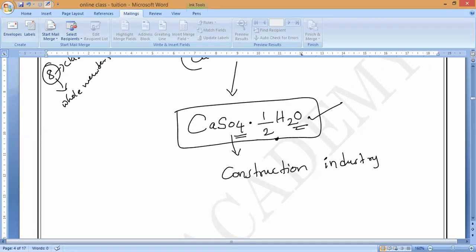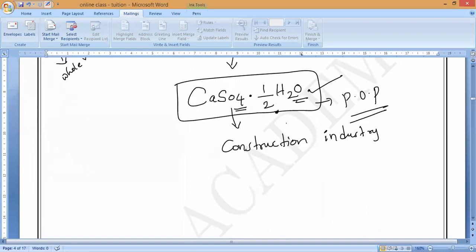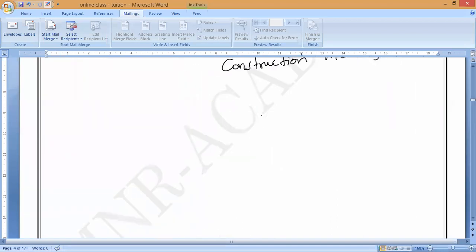So now we will see this plaster of Paris. What should we call plaster of Paris? It is commonly known as POP. Now we'll see the preparation of plaster of Paris, and I will say the reason why we are writing half H2O.